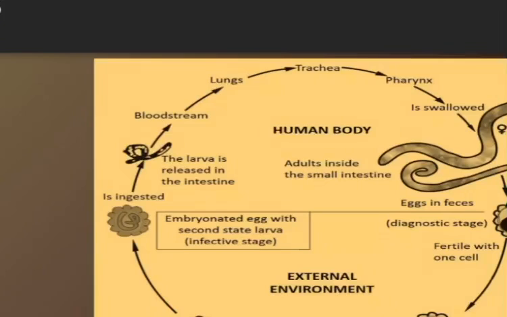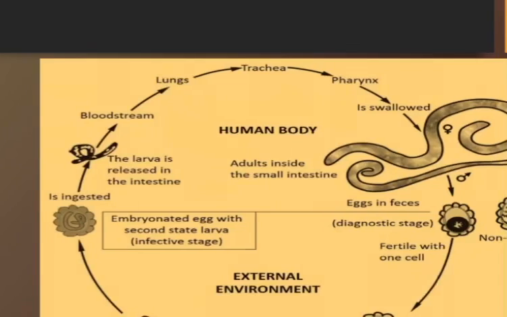After being ingested, it is swallowed and goes into the intestine. From there, it enters the bloodstream. Then it goes to the lungs, the trachea, and the pharynx. Again, it is swallowed. It goes to the small intestine and develops into adult worms. Now, these adult worms lay the eggs, which pass out in the feces and again contaminate the soil, and the cycle goes on.